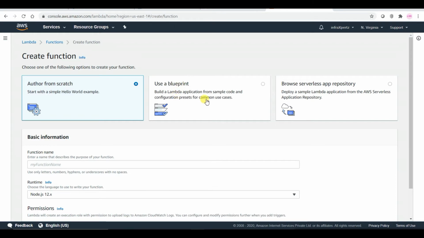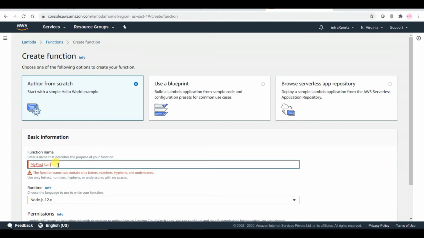Use a blueprint is used for your Alexa skills and so on. You do not need to know how to program. So let us go ahead with Author from scratch. Let us give the function name as my first Lambda function.